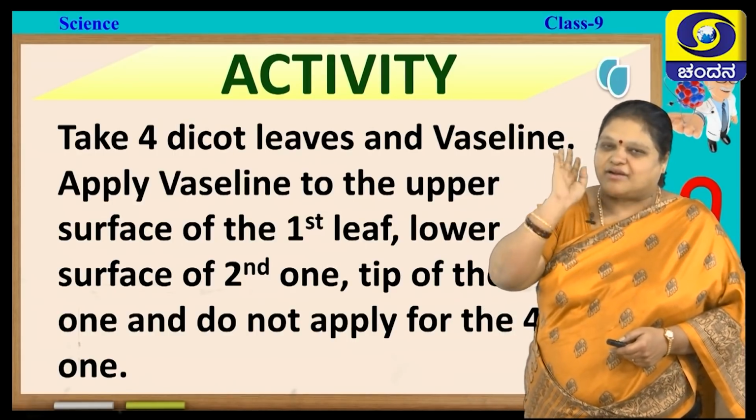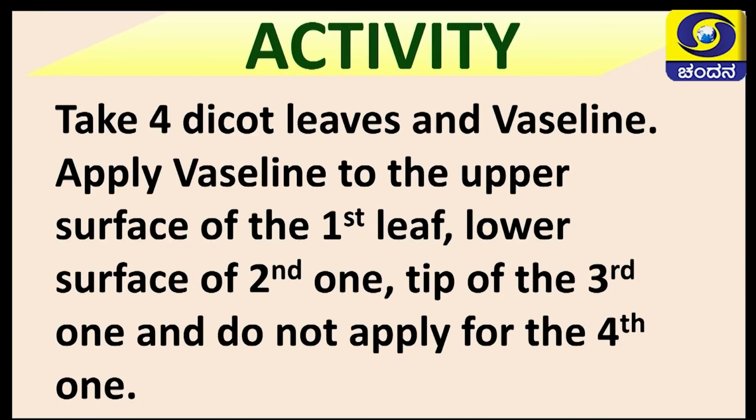Next, I am giving you another activity. Take 4 dicot leaves, any 4 dicot leaves, and also Vaseline. Apply Vaseline to the specified portions that I am going to tell you. For one leaf, apply Vaseline on the upper surface. For the second leaf, apply Vaseline on the lower surface. For the third leaf, apply it at the tip. For the fourth leaf, do not apply Vaseline at all.